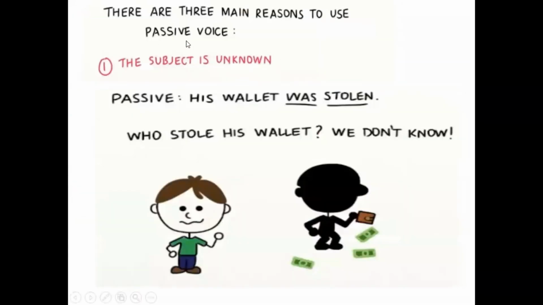Three main reasons to use the passive voice. Number one, the subject is not essential, not necessary. His wallet was stolen. And probably then you ask, hey, who stole his wallet? So we don't know. As I was saying previously, if you want to say his wallet was stolen by Christian, okay, but listen, this is not essential. You can also say his wallet was stolen, and that's it.